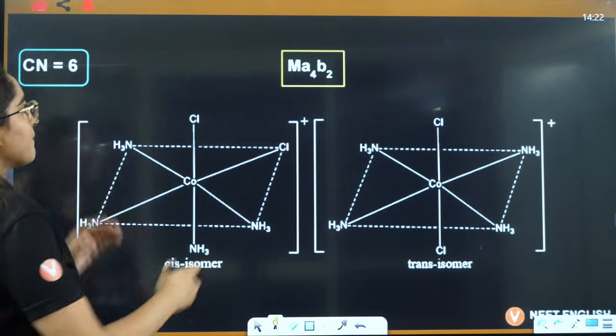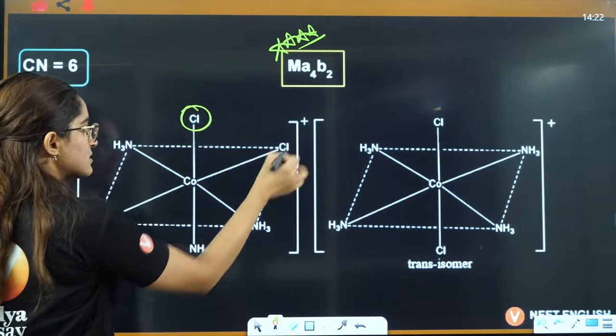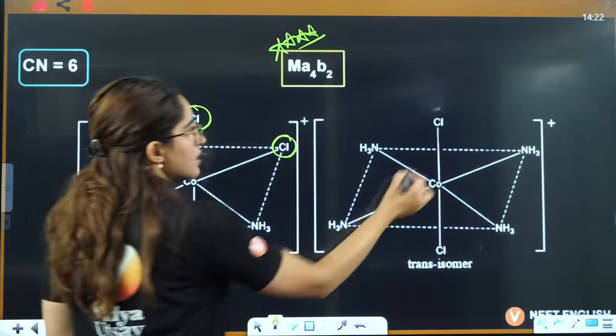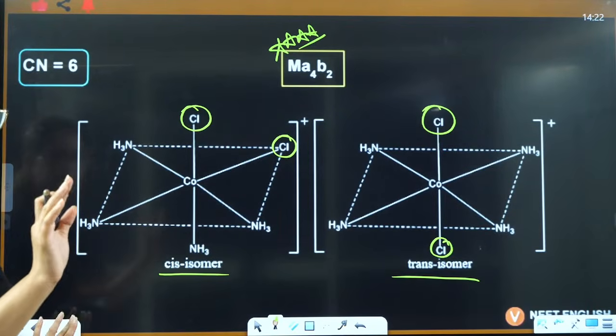If I say Ma4B2, very important this one. This will always show this is next to each other, so it is cis. This is opposite to each other, so it is trans. Very famous. This is a very famous example.